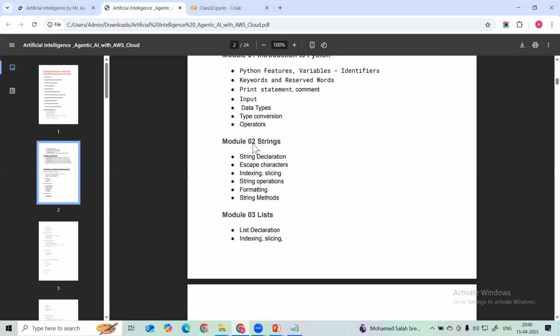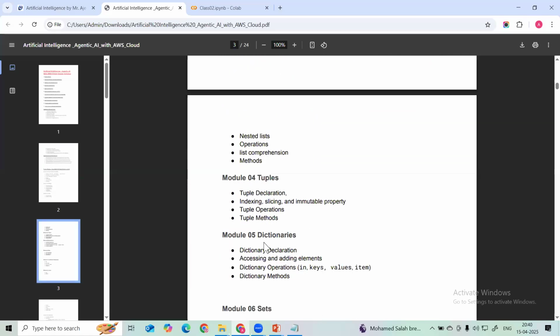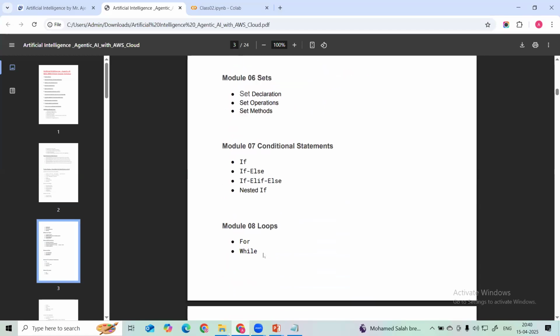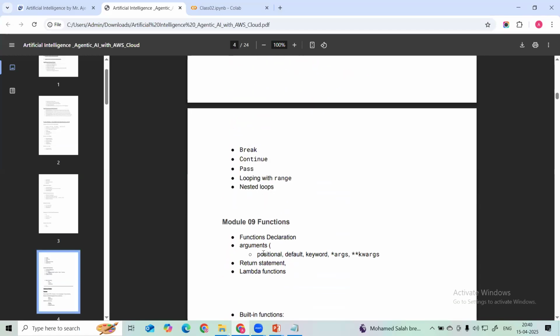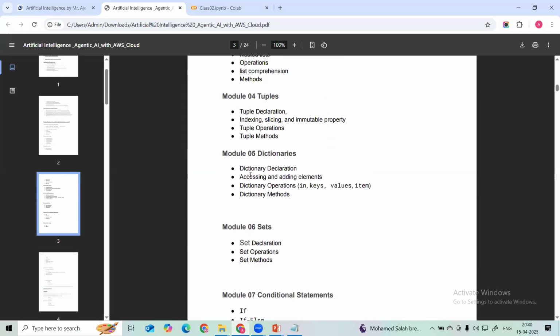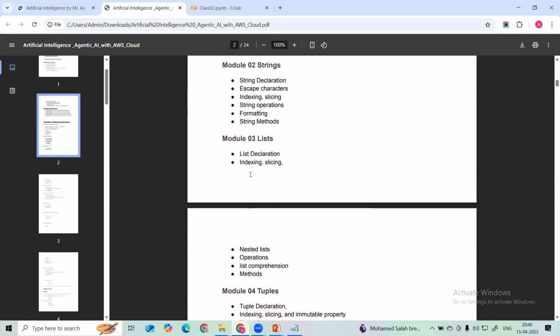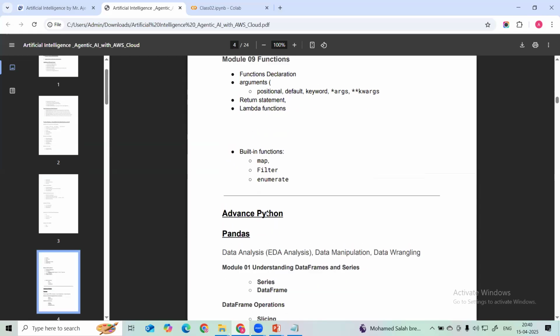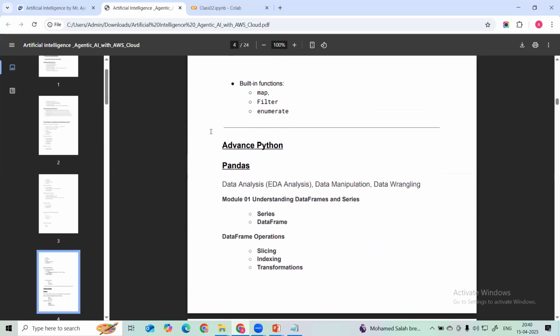Then strings, list, tuple, dictionary, set, conditional statements, loops, and then functions. These are much required for this data science and AI course. Yesterday also I explained in detail how we are going to cover each and every topic from Python. Once this foundation is completed, then we are going to move on to advanced Python.